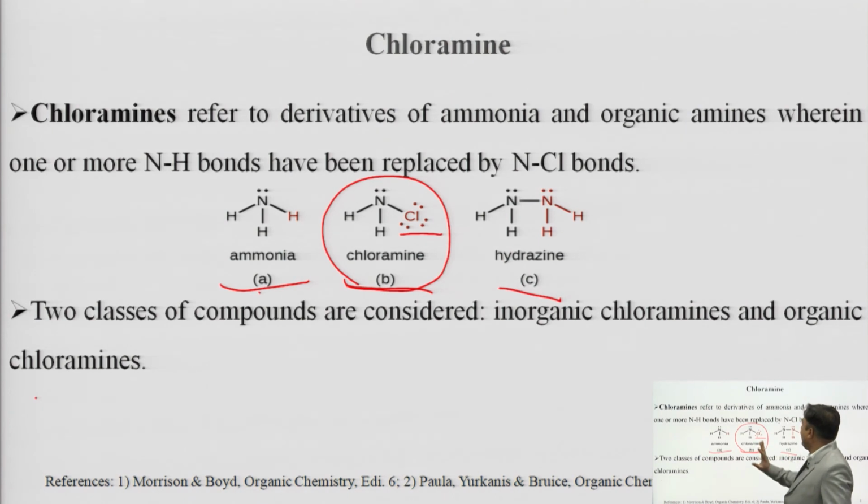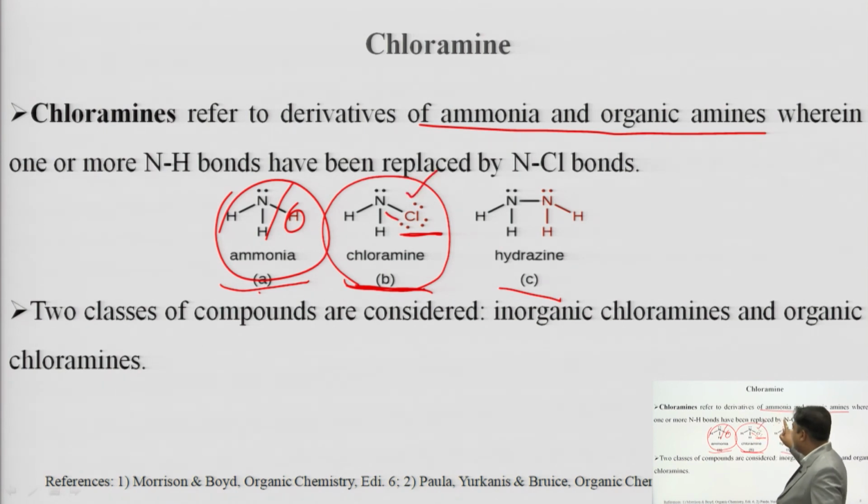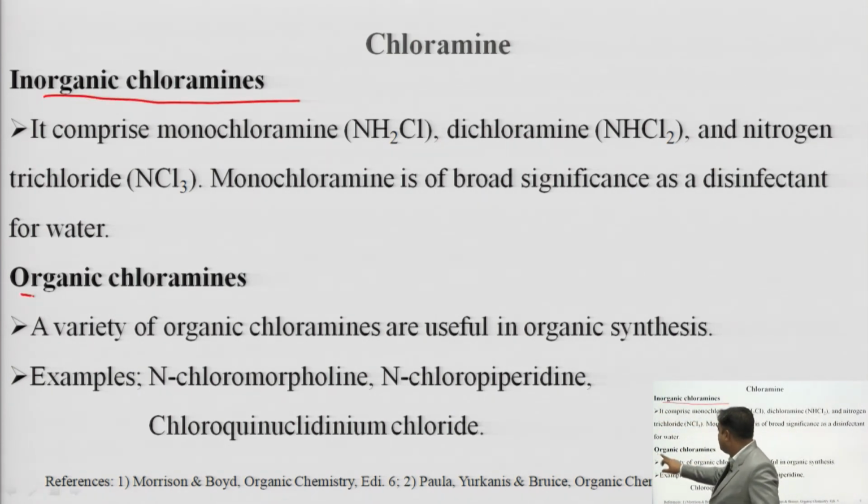I have told you that it is a derivative of ammonia and organic amines. As you can see in the structure, there is the structure of ammonia. When we replace one of the hydrogen atoms by chlorine, we get chloramine as a result. Okay. So, this is mentioned in our syllabus. In that process, the N-H bond will be broken while the N-Cl bond will be formed. Okay. So, this is the structure of chloramine. Again, chloramine is divided into 2 categories. First is inorganic chloramines and second is organic chloramines.